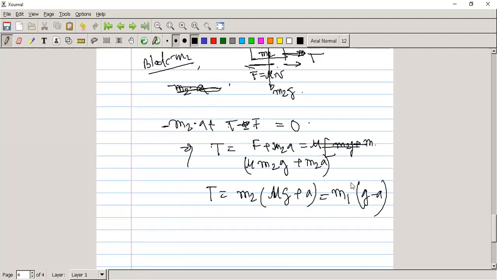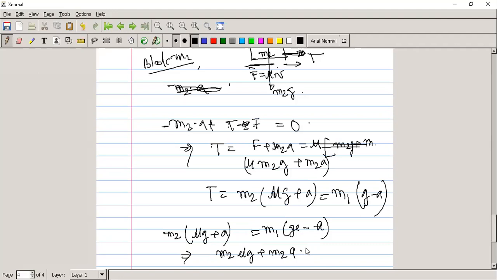So finally we get the acceleration. See, m2 mu g plus a is equal to m1 g minus a. Then how can we find the acceleration from these two? m2 mu g plus m2 a plus m1 a minus m1 g is equal to 0.